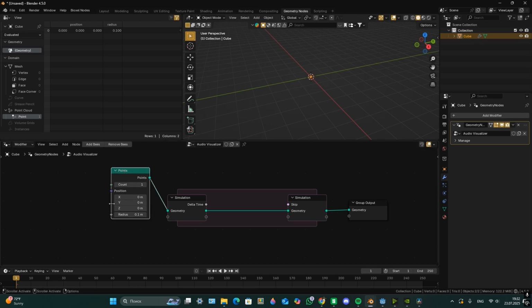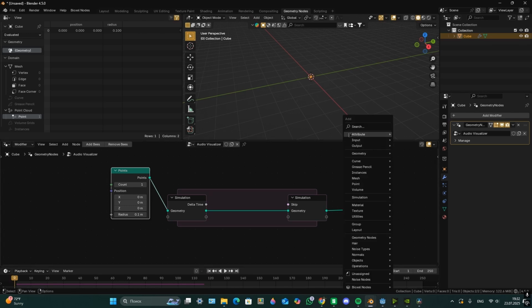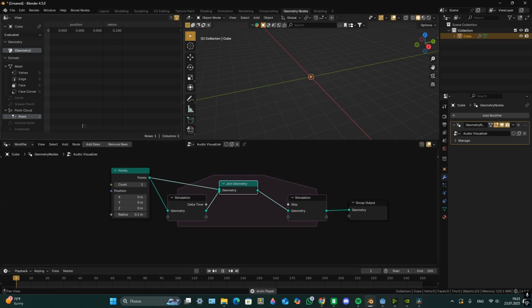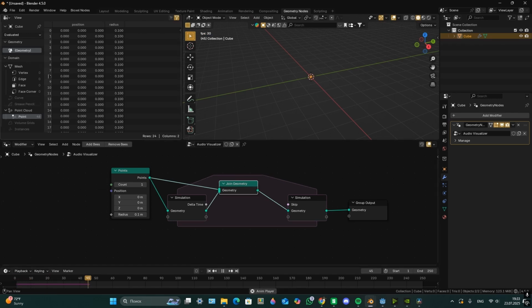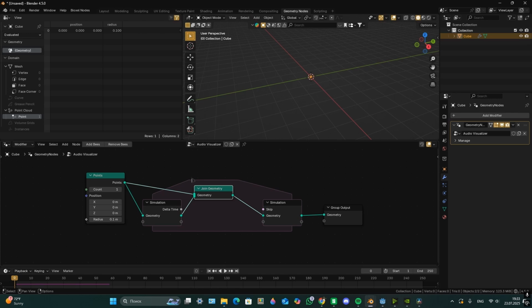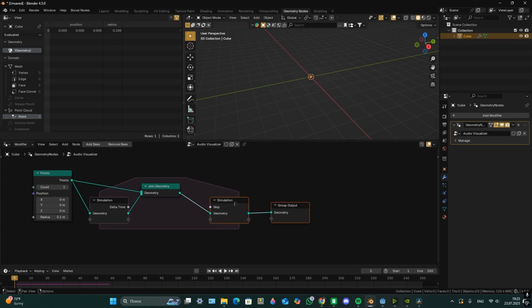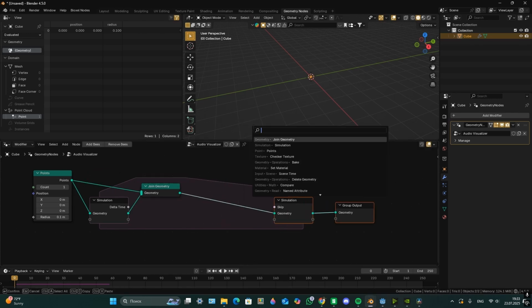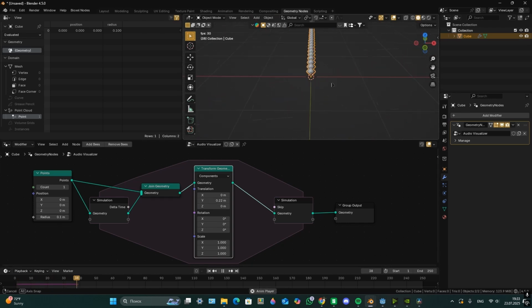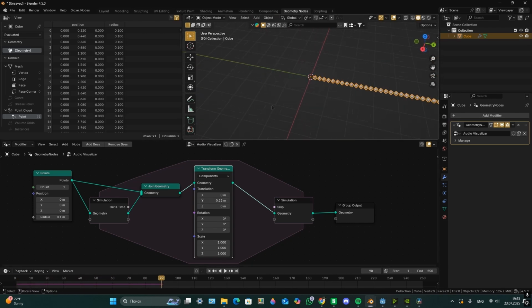Also, we need to create points every frame. For that, you need to create a join geometry node. Put that in the middle also, and put points in geometry. Now every frame you're going to create a new point automatically. Now we need to move that points. Create a transform geometry node and put there 0.22 on y. Now you're going to move that points on the y-axis.